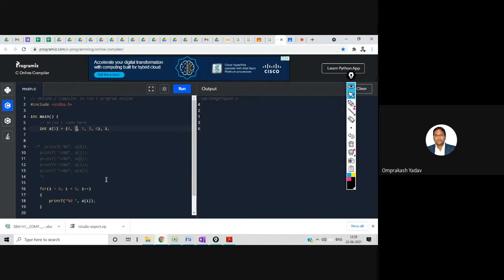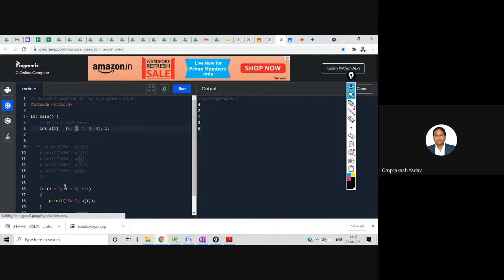So be careful while specifying this particular condition, right? If you say equal to 5, then it will also display a of 5, but I told you that it will be a garbage value, right? Okay, so let's see this. If you see here, I have displayed all the array elements by using this for loop. So this is the way to display the array elements.